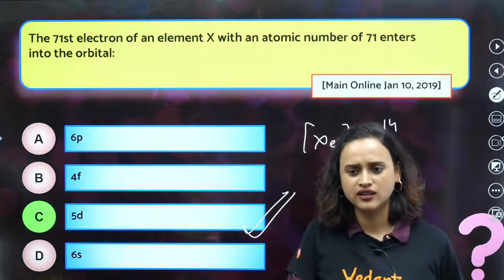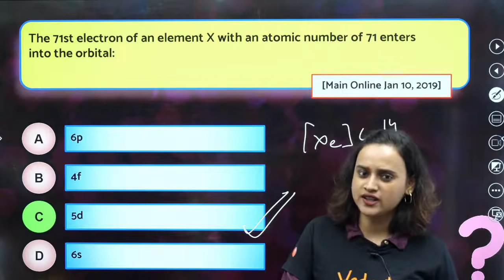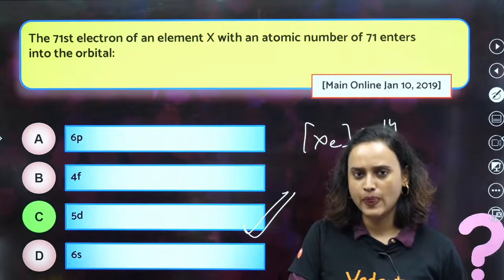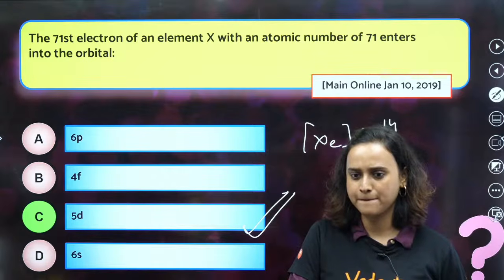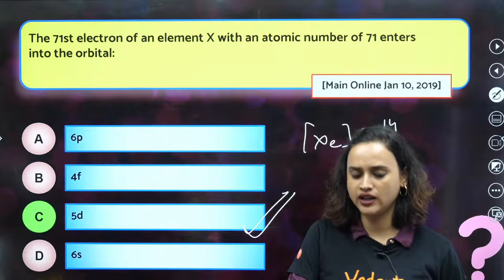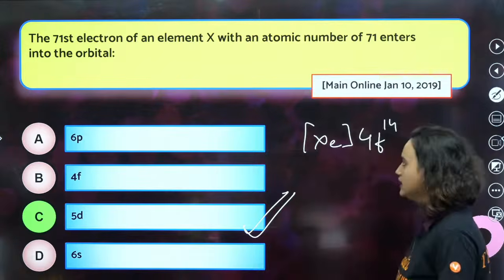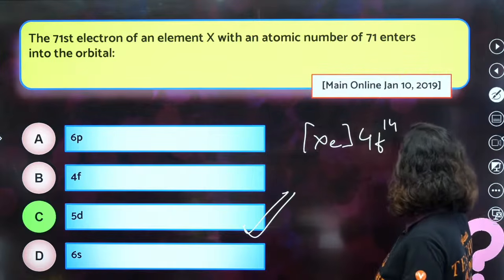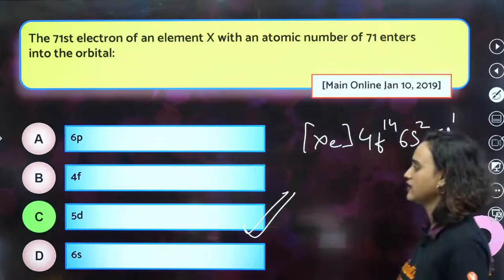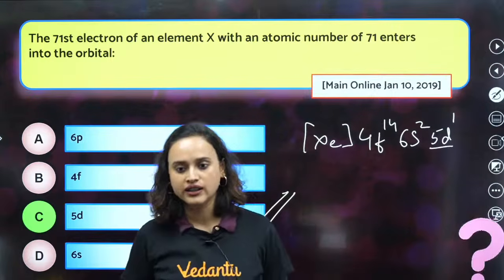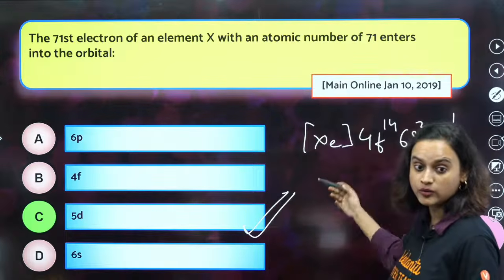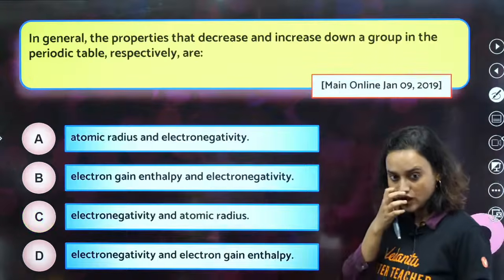You know the explanation. Arun, all of you are asking me to explain, no? Just write down the electronic configuration for this. You will find the answer. Yes, it is 5D1. It is 5D1, right? 4F14, 6S2, 5D1. This 5D, that is why. Mr. Silent, write the electronic configuration, only then you will be able to understand why it is this. Okay? Chalo, moving on.